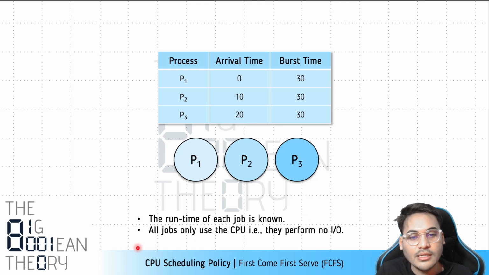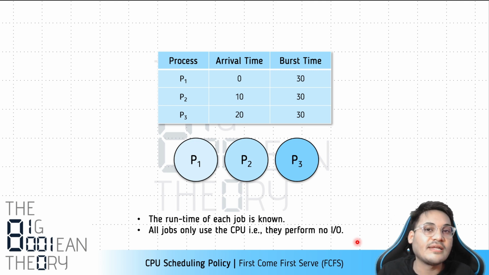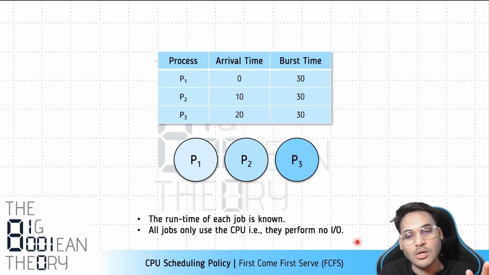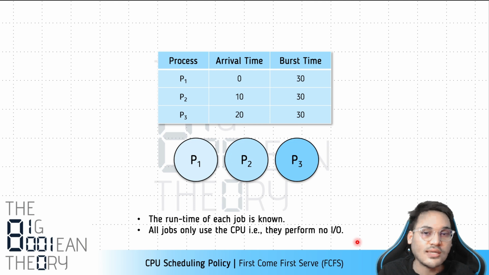The next point is that all jobs only use the CPU, that is, they do not perform IO. Right? To keep matters simple, I'm only assuming that each process is spending its time only executing instructions on the CPU. But that is obviously not the case. We have talked about this several times, that the life of a process follows a CPU IO burst cycle, right? So a process starts with a CPU execution, executes some instructions, then it issues an IO request. So it blocks for a while, it waits for a while. At that point, when it is waiting for the IO, it cannot even execute.